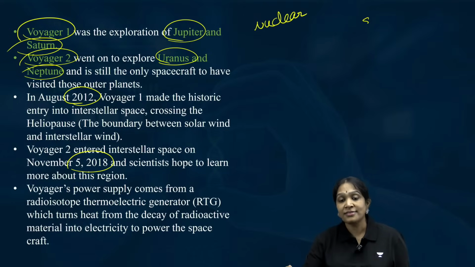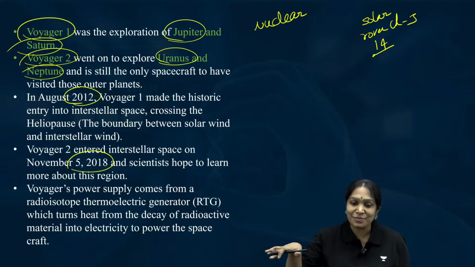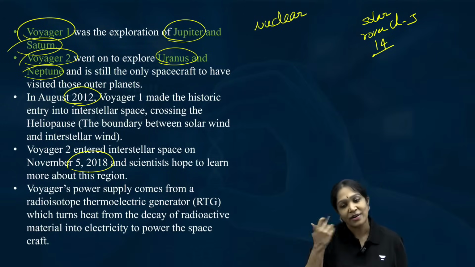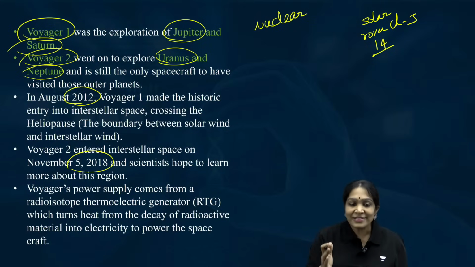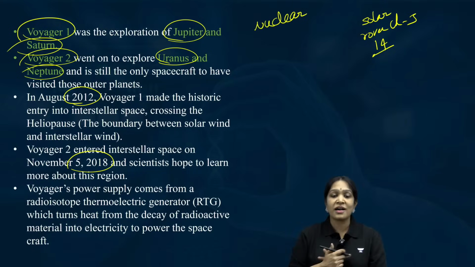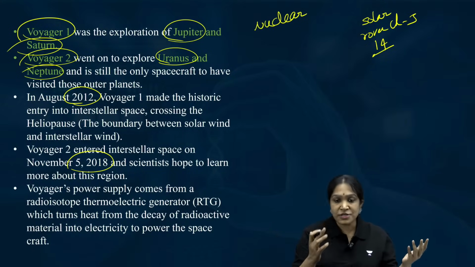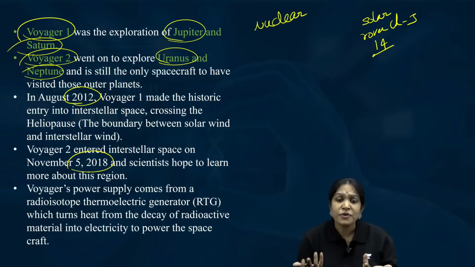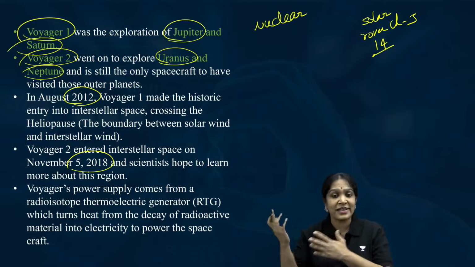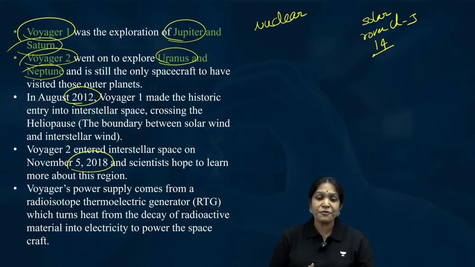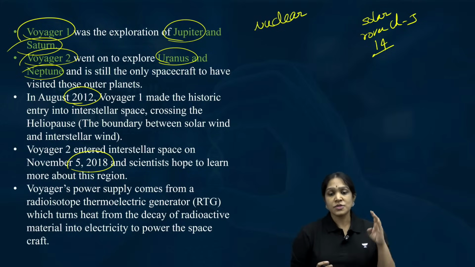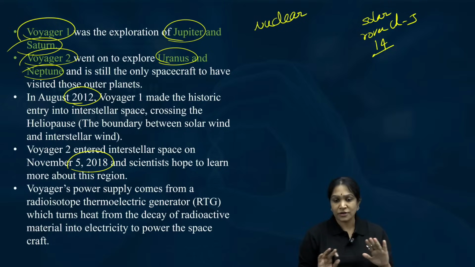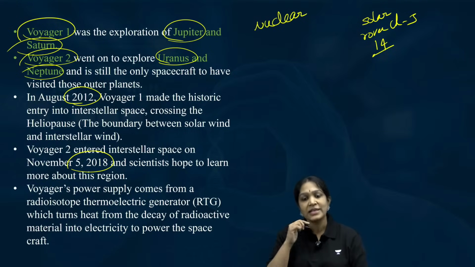Think about Chandrayaan 3's rover. 14 days gone. Why? Because moon's day completed, moon's night started, gone, it slept. So that is the reason why you cannot depend on solar fuel. This liquid, solid, cryogenic fuels, how much fuel you have to fill so that it will keep going for 50 years? How can you fill that much fuel? So solid, liquid, cryogenic fuels will not work. Solar will not work. The only thing is nuclear.